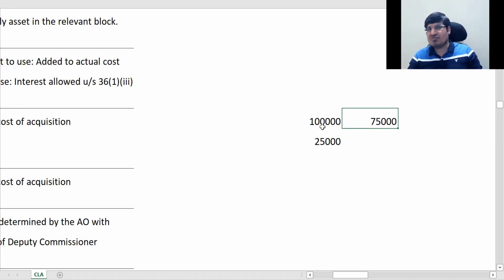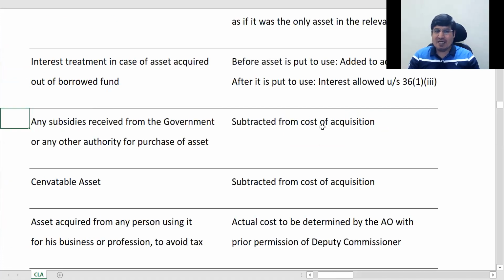However, there are different types of subsidies, right? So in any case, आपको you will get depreciation on this 75,000. ठीक है? Because you have already got back this 25, right? So you will not get a deduction of full 1 lakh now. It will be only 75,000. So the actual cost will be what? 75,000. ठीक है?